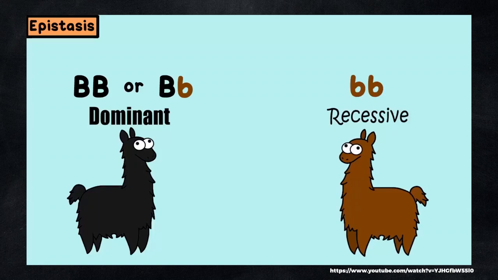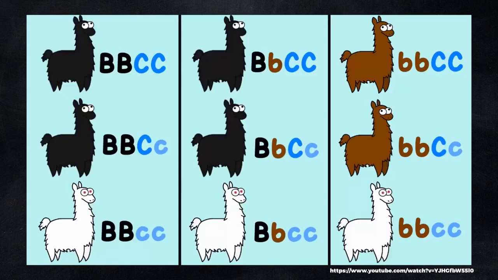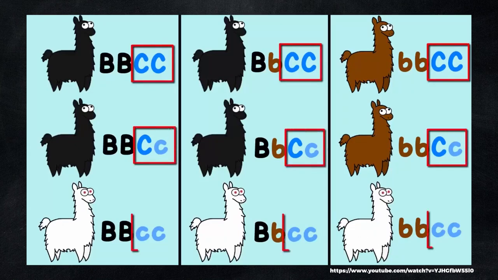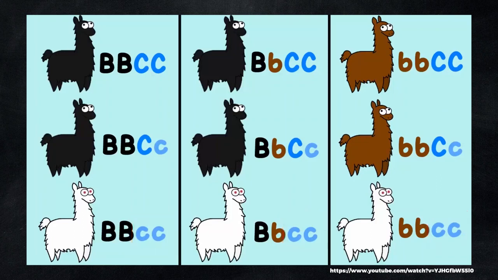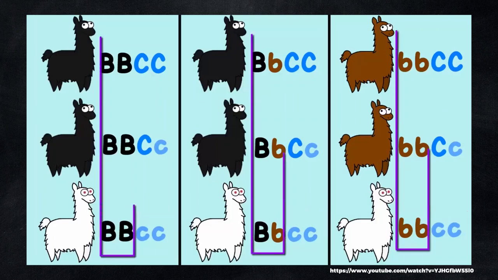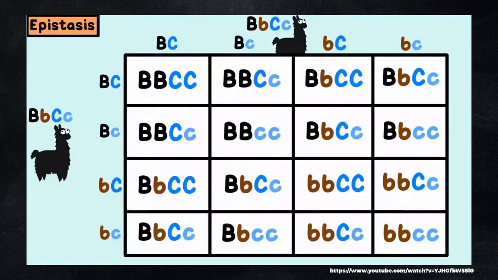Now, what if there is another gene that controls whether this pigment will even be expressed in the llama in the first place? In this hypothetical example, a llama could have this other gene coded for by big C, big C, or little c in its genotype. However, if a llama has the genotype little c, little c, it will not allow the other gene for wool color to even be expressed. Since we have two genes here, the gene for wool color and then this gene that controls whether the color is even expressed, this calls for our favorite 16-square dihybrid cross.